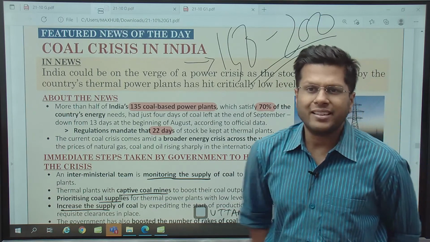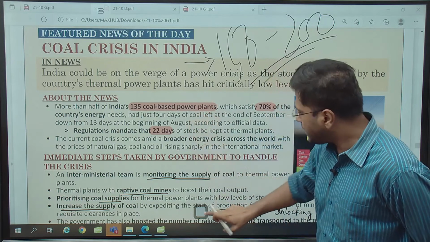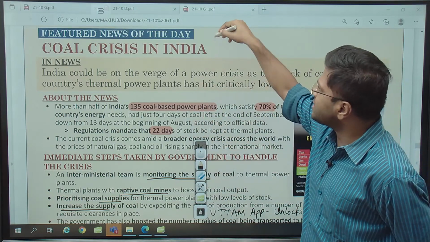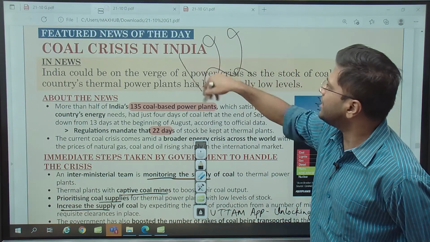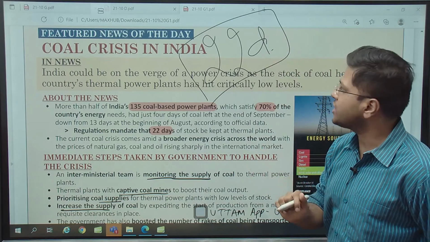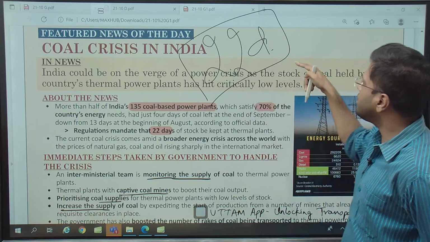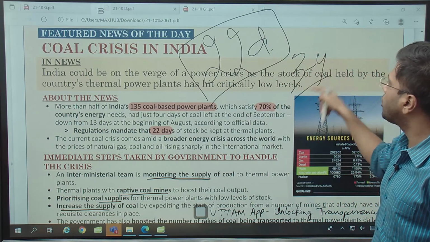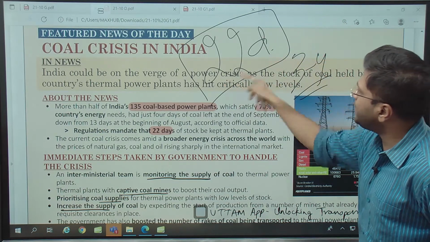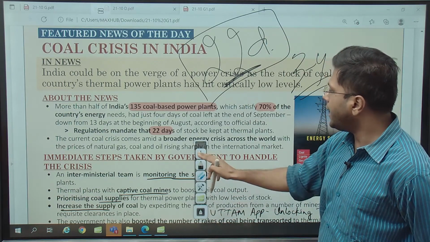Despite talking of innumerable renewable ways of production, we are still reliant on coal to the level that right now during this crisis, ideally what is supposed to be there is 22 days of coal, right? Coal for the power stations. But most of the power plants here, more than 100 of them, have a maximum of 3 to 4 days of coal remaining. And the rest of them have around 1 week. Ideally, it should be at least 22 days, even more, around 25 to 30 days, right?